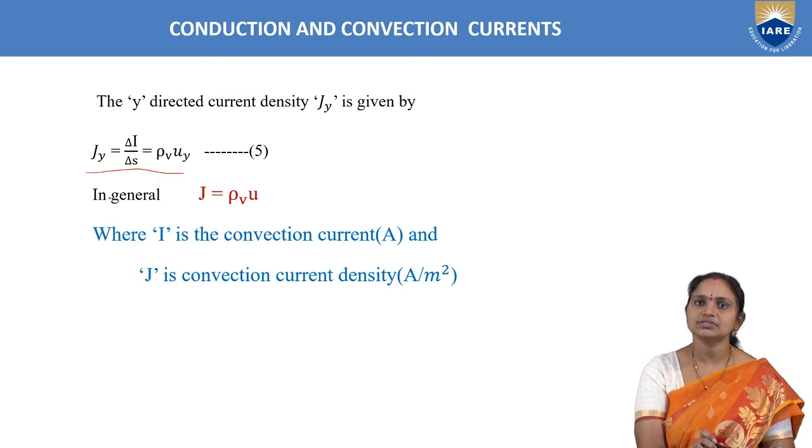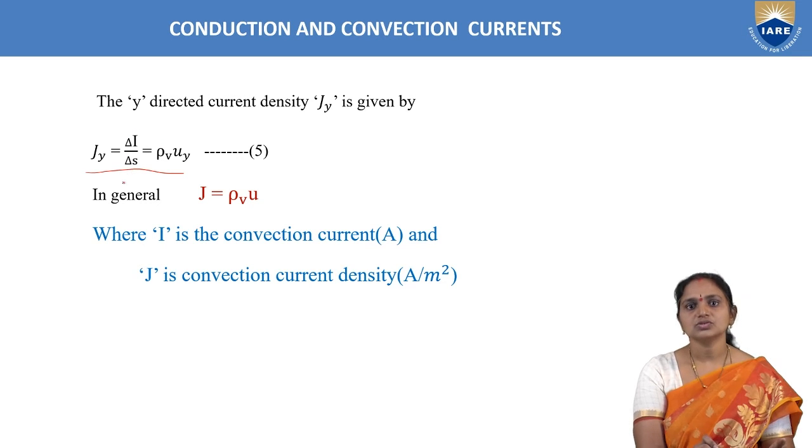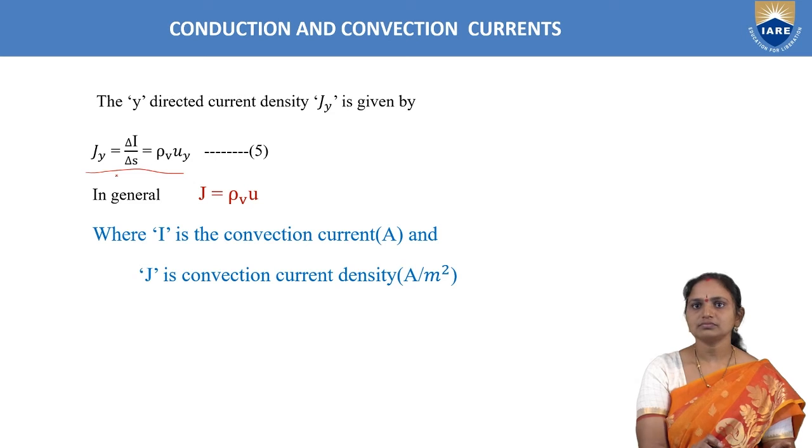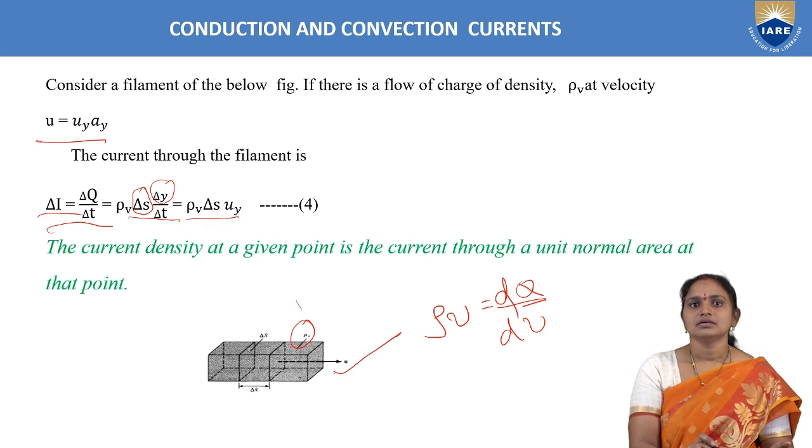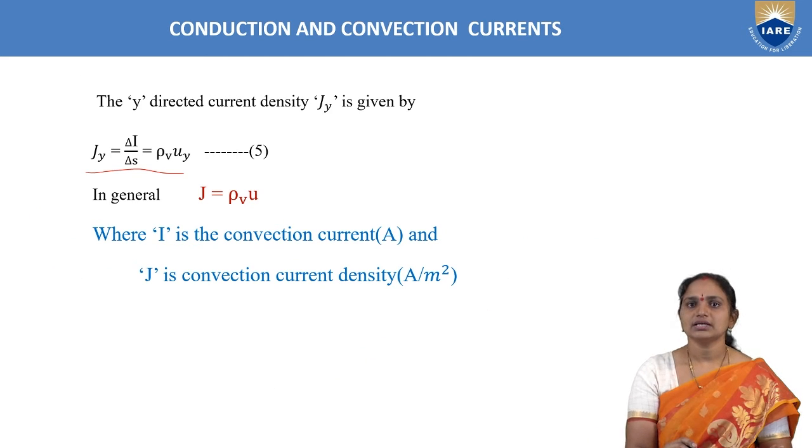Here our current is differential current, del I, and differential area is change in S. So Jy is current per unit area, and from the earlier equation, change in current per change in area is rho v into uy. Jy equals rho v into uy.